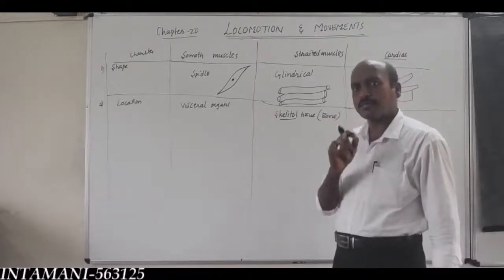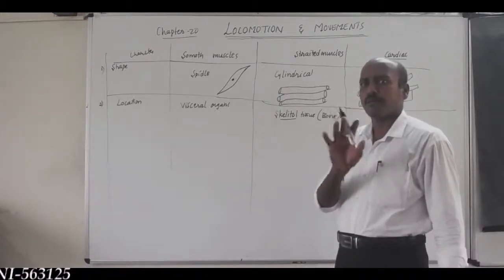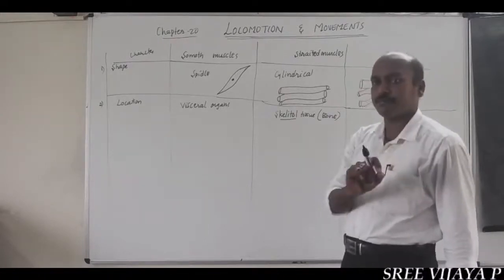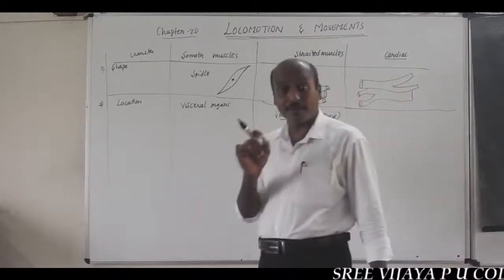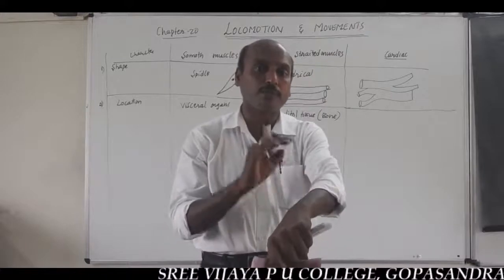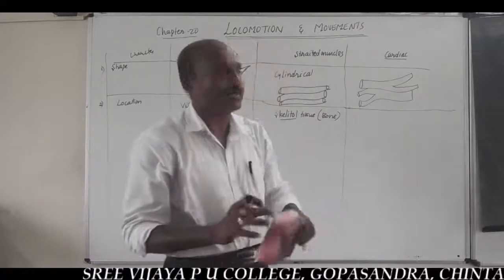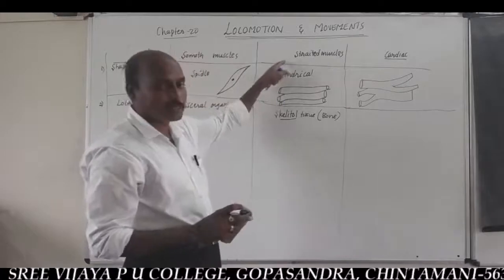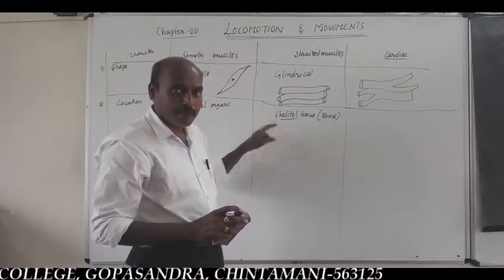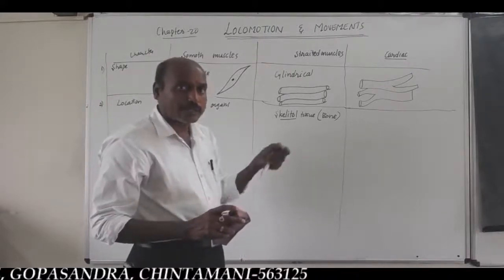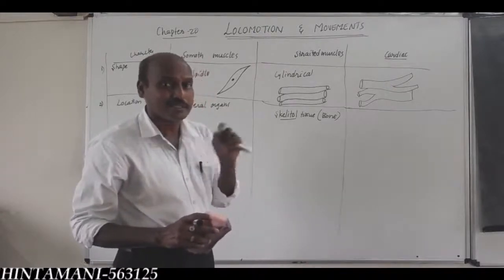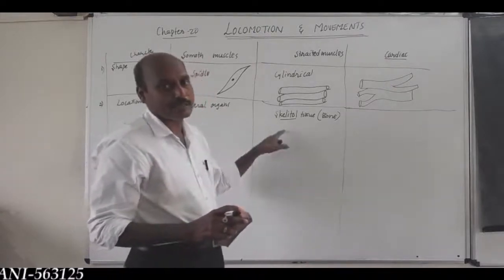Tongue muscles are striated muscles, but never supported by bone tissue. So other than tongue muscles, all striated muscles are attached to skeletal tissue. But tongue muscles are striated, non-skeletal muscles, because they are never supported by bone tissue.